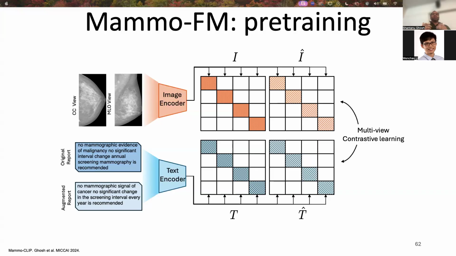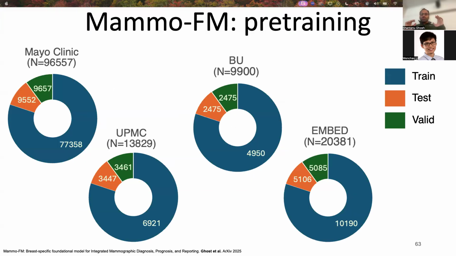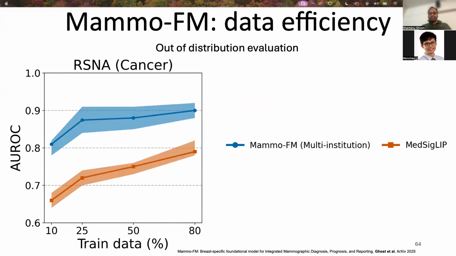The text encoder is ModernBERT, which we first fine-tuned using 200K radiology chest X-ray reports from University of Pittsburgh Medical Center. And ultimately, we use those weights to initialize the text encoder. We use a large corpora of training datasets collected from these four sites: Mayo Clinic, University of Pittsburgh, Boston University, and from Emory. Here is the summary statistics for them. Here, N denotes the number of patients.